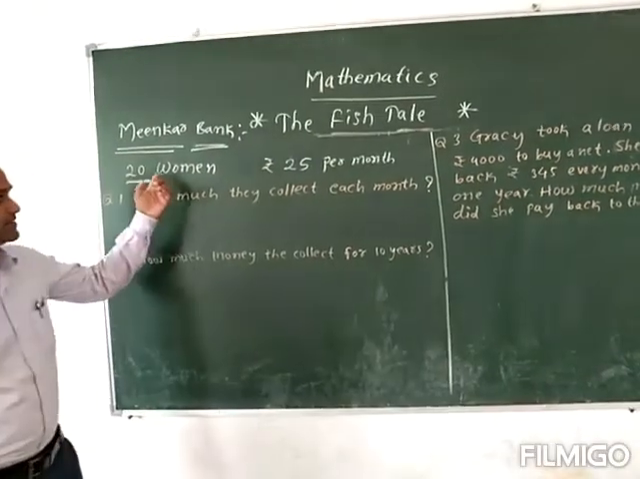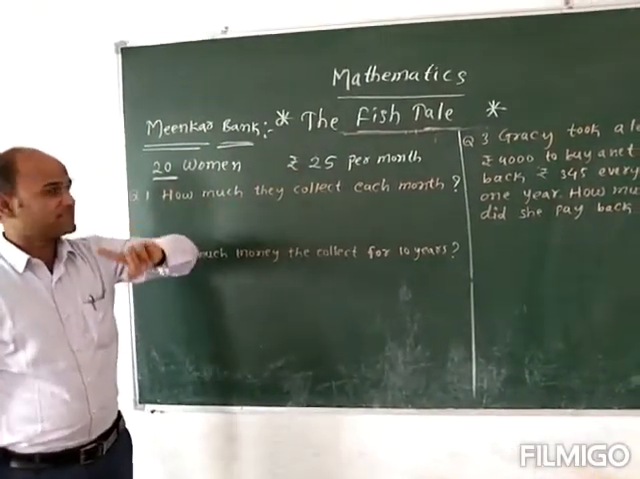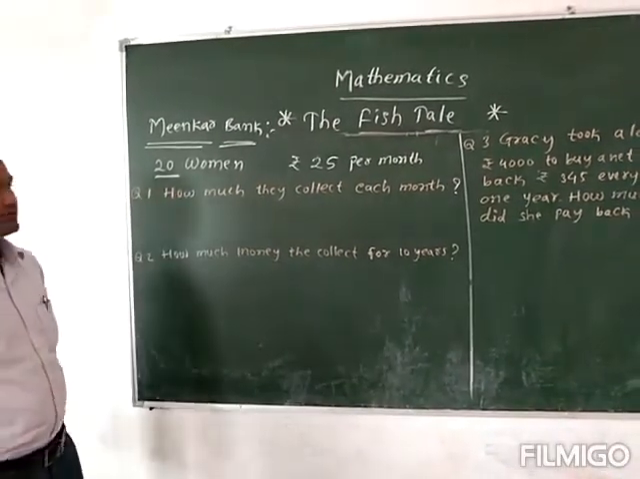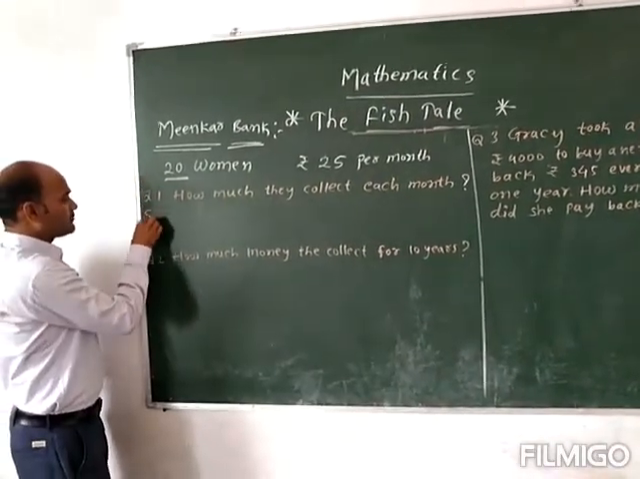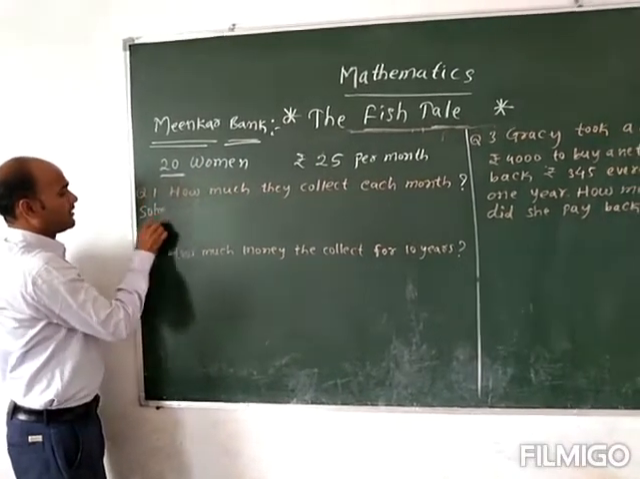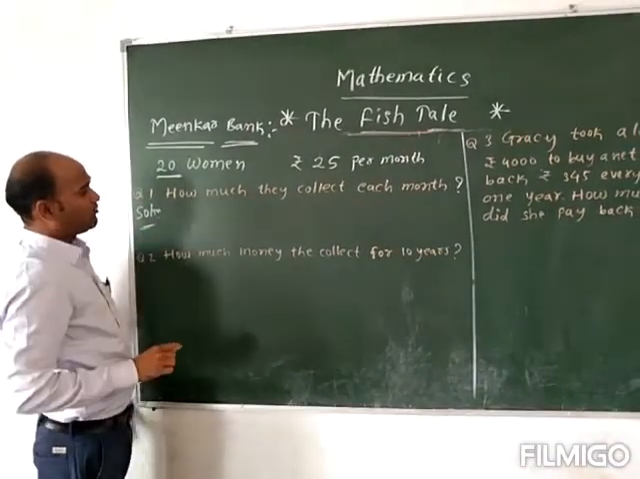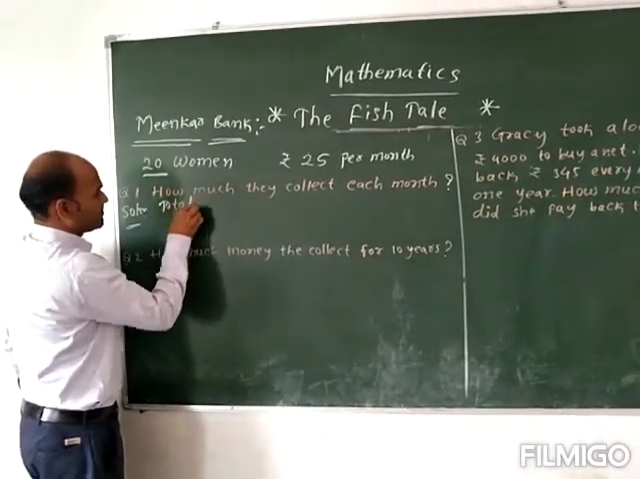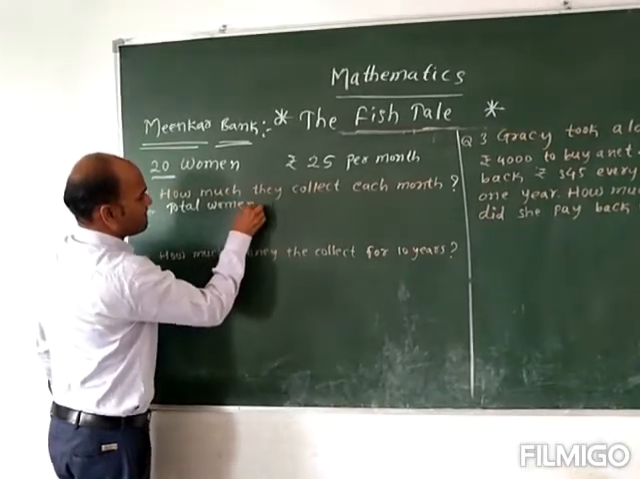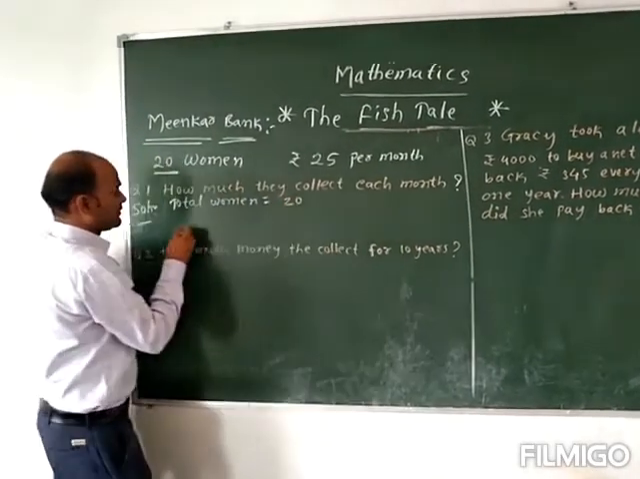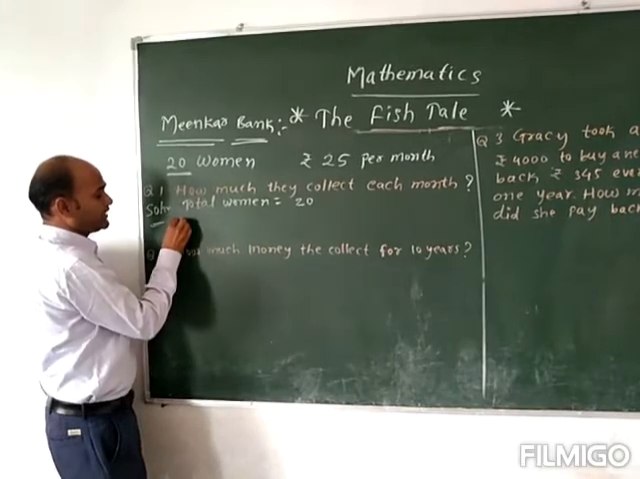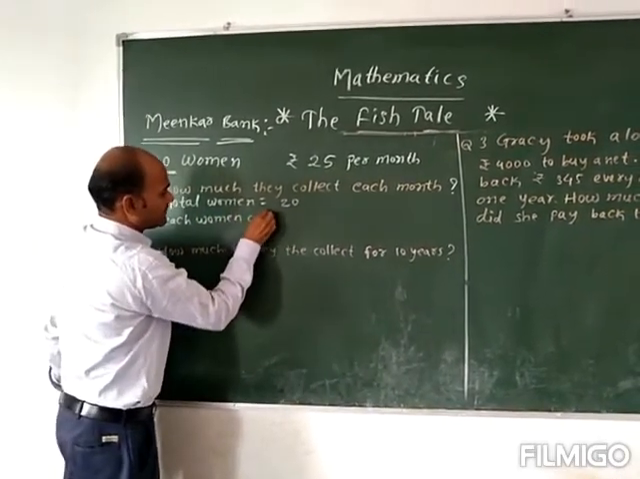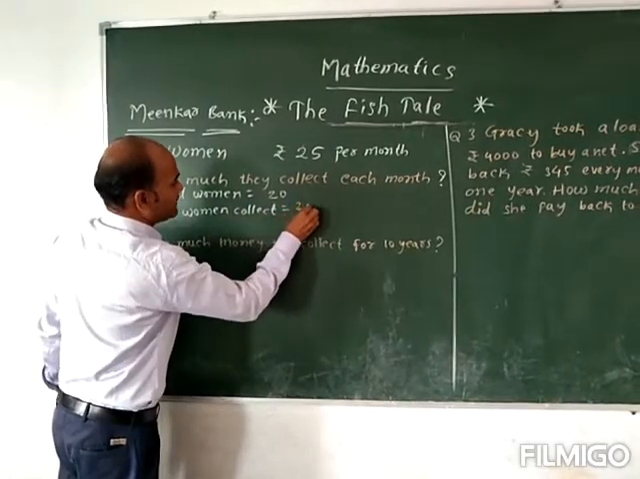If 20 women each collect 25 rupees a month, how much is the total amount? We have to find that out here. So first we can see how much money they collect each month. The total number of women is 20. Each woman collects 25 rupees.